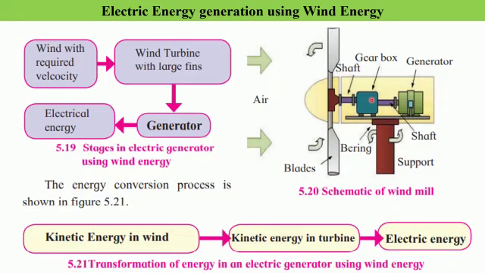The function of the gearbox is to increase the rotations per unit time. As the rotating blades drive the turbine and the turbine in turn drives the generator, electrical energy is produced. This is how electricity gets generated with the help of a wind energy turbine.